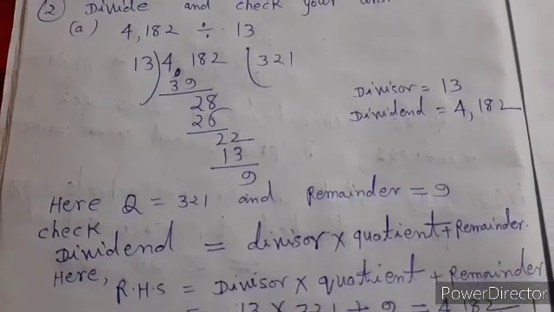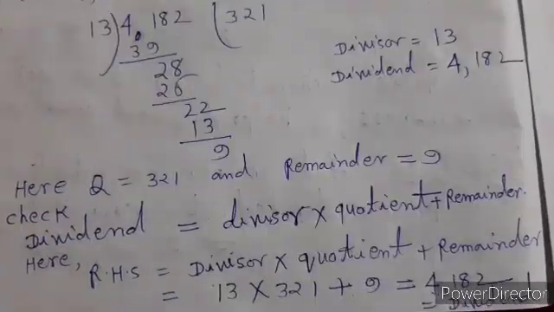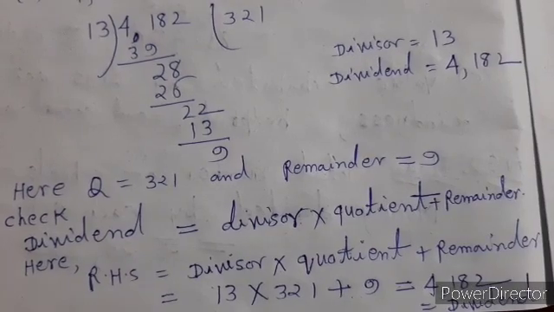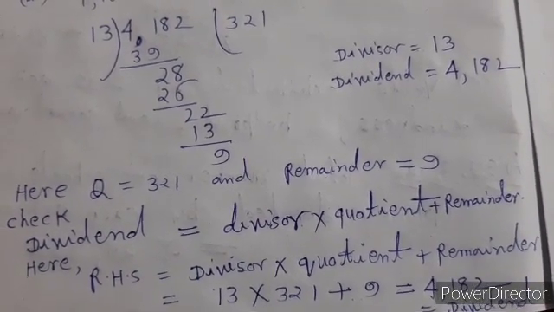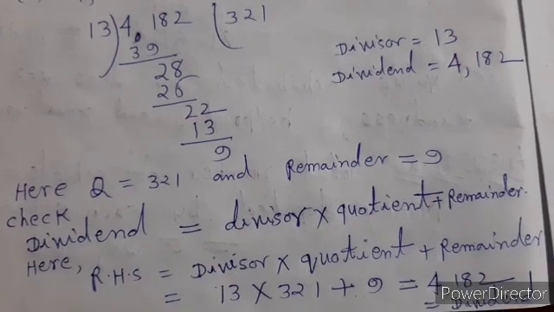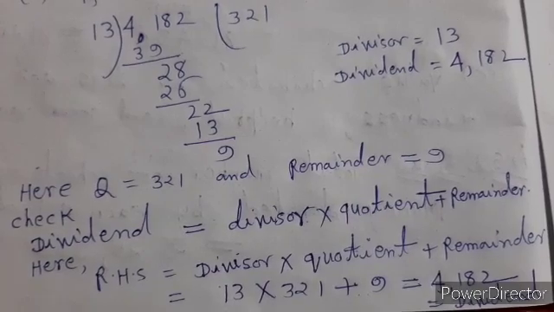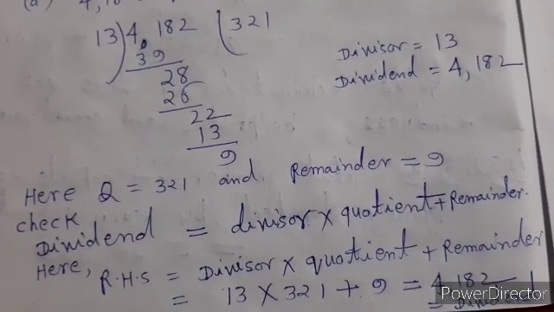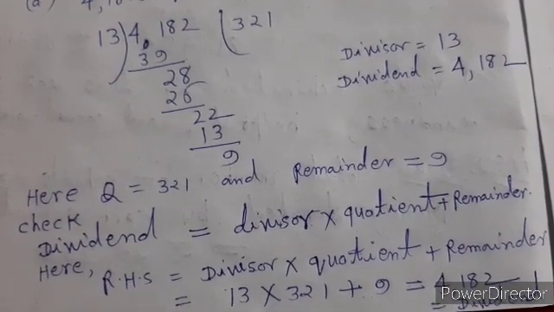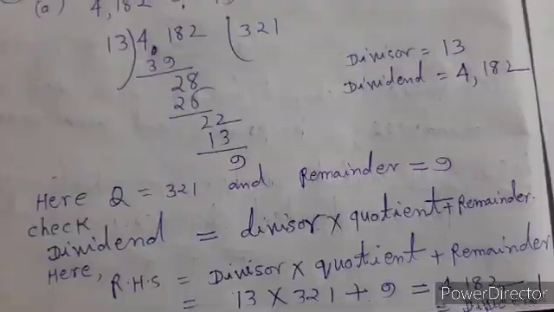RHS is equal to divisor into quotient plus remainder, which is 13 into 321 plus 9, equal to 4182. Thus our division is right because dividend is equal to divisor into quotient plus remainder.